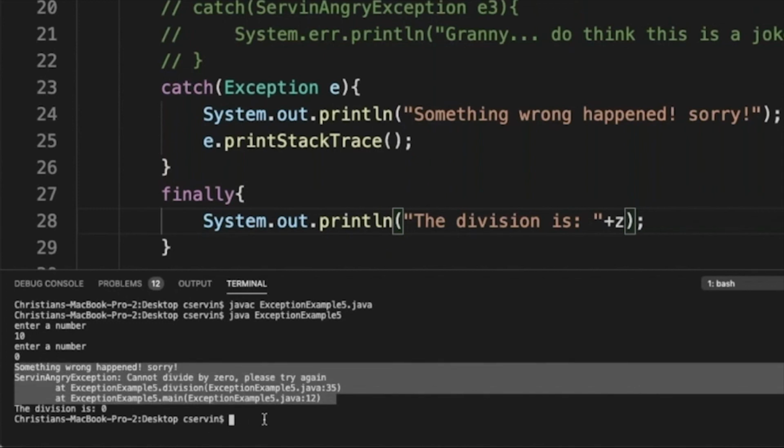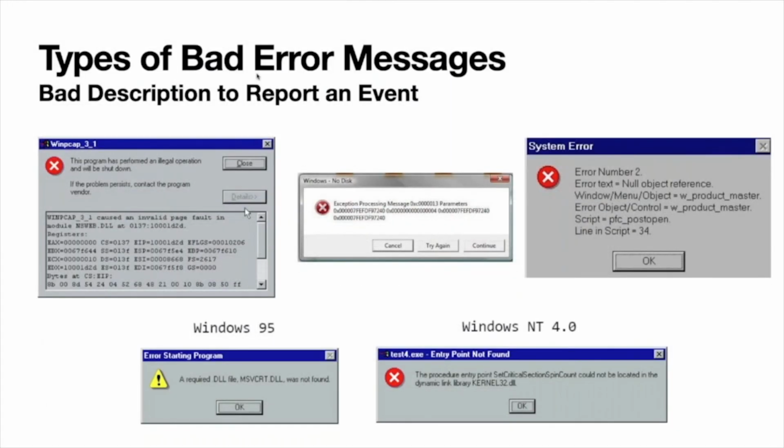Again, you don't really want to do this. You don't really want to disclose this kind of information to the computer user. Granny doesn't really need to know about this stuff. But yet, if you don't write good comments, you will eventually show that to Granny. You don't want that. And that is okay for making cool projects at this point of your life. But eventually, you want to avoid this kind of scenario or this kind of message, like what I showed you a couple of slides ago.